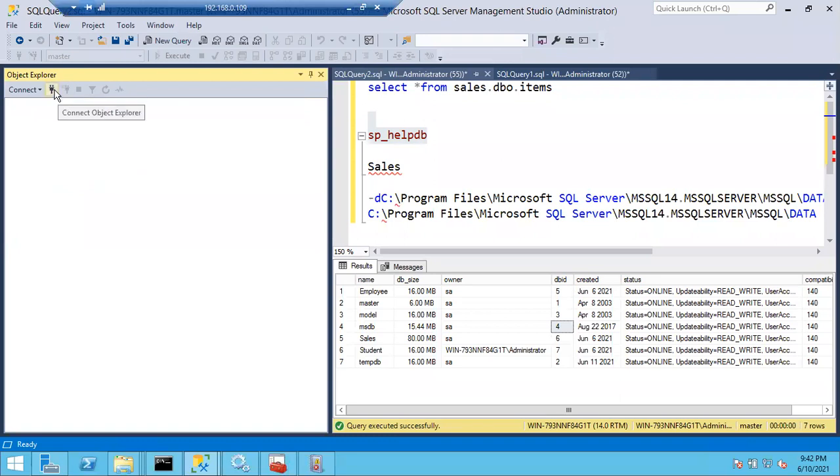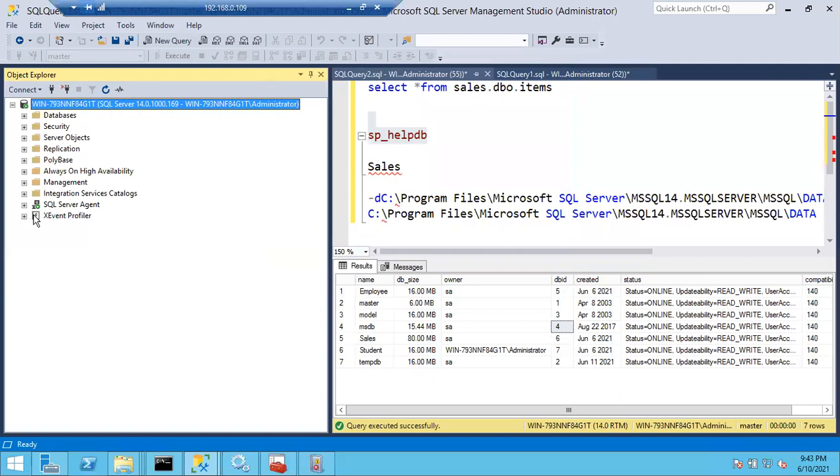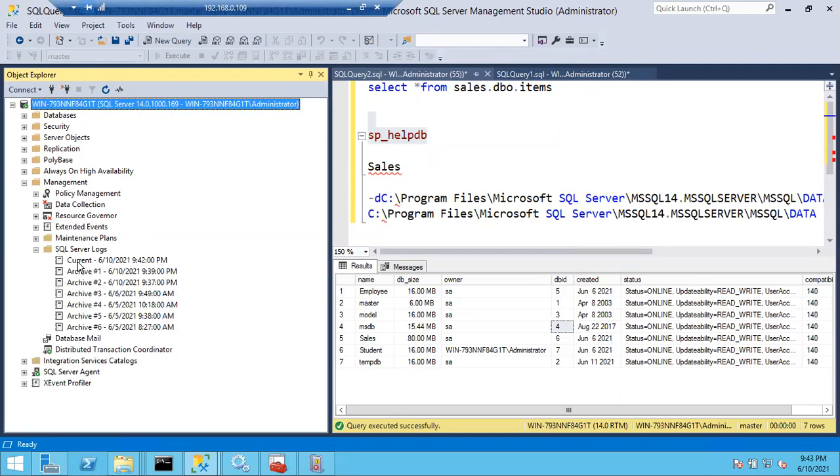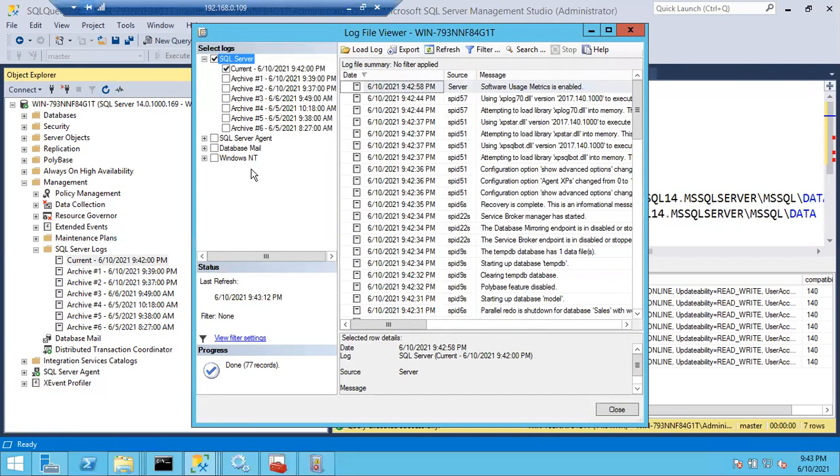This is the disconnect button, this is the connect button. Now if you expand Management, expand SQL Server Logs, and click on the current error log, you can see all the errors. But you can only connect to this error log if your SQL Server is accessible. If the SQL Server is not accessible, you cannot expand these error logs.